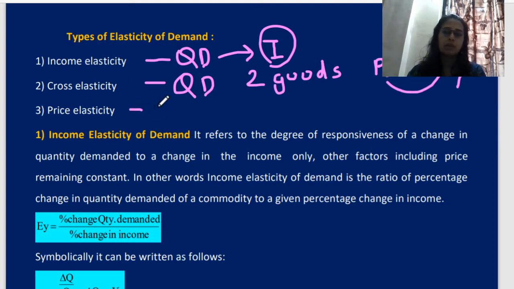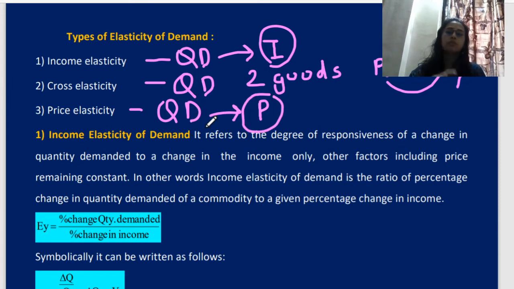Now the last one is price elasticity. We all know that quantity demanded totally depends upon the price variable. Price variable means according to price your quantity demanded will change. Now I will explain one more time.